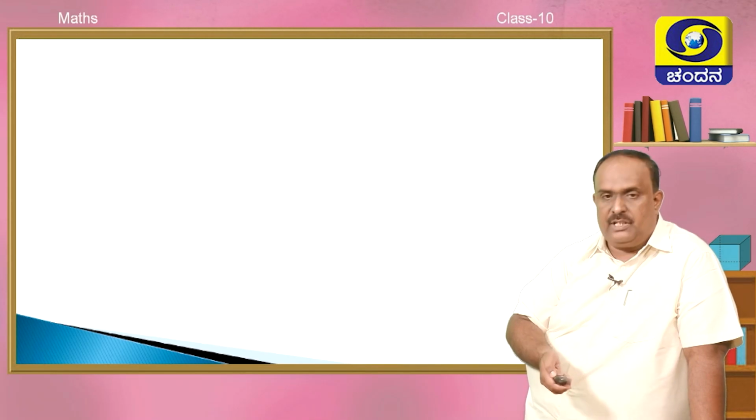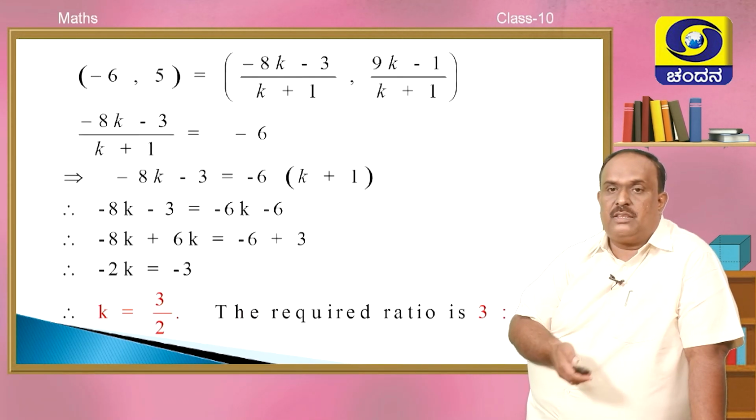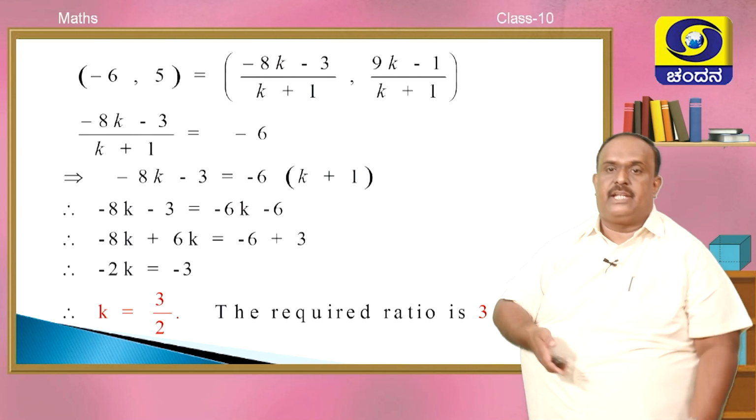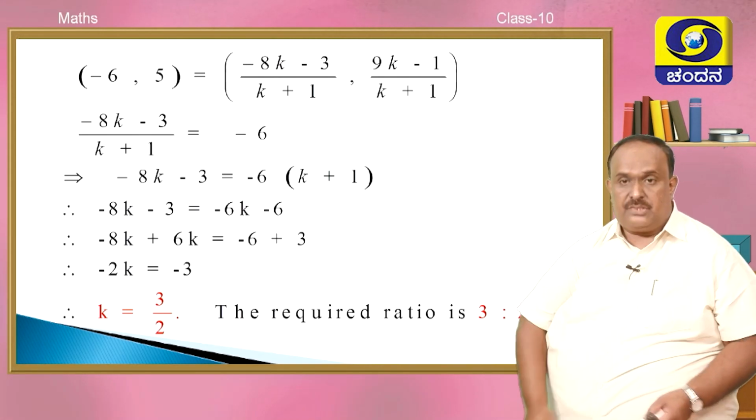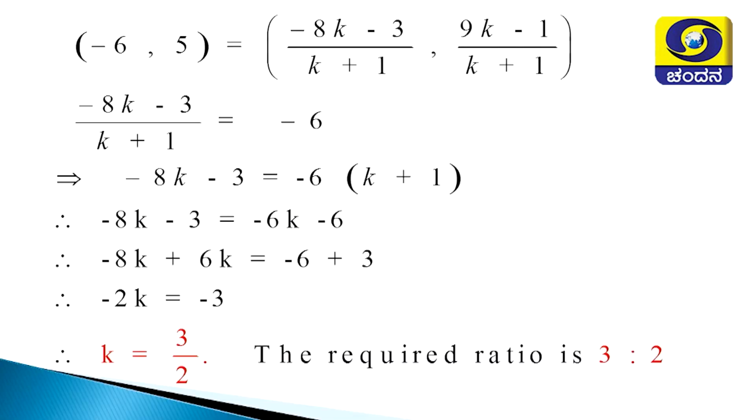For convenience, we will equate the x components because we have got K in the x component and even in y we got K. No problem. I am taking minus 8K minus 3 over K plus 1 and I am equating it to minus 6. Please note here, don't equate it to 5. It becomes wrong. Corresponding components should be equal. Cross multiply.